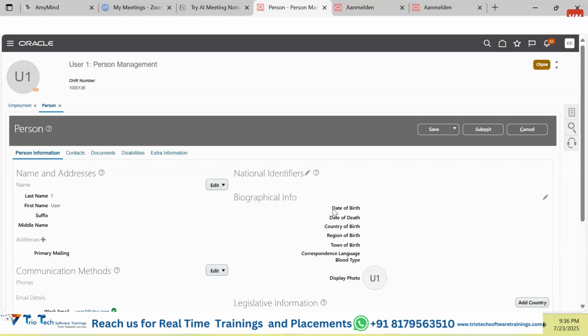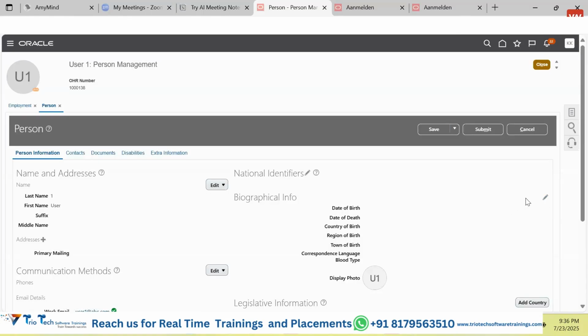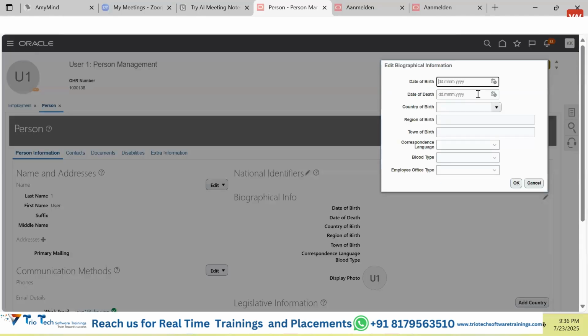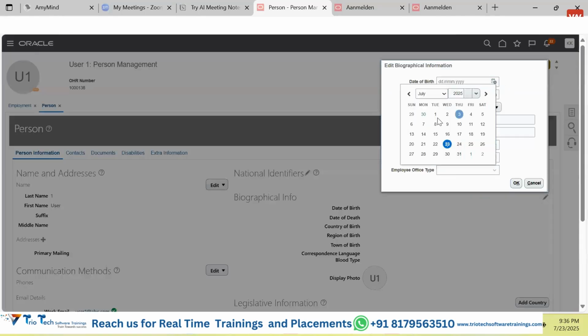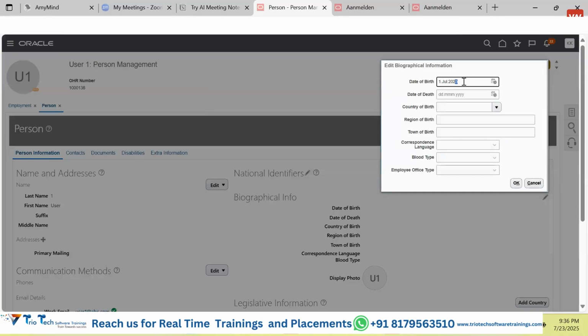Now guys, in case we want to add the date of birth, you can click on this pencil icon. This page will open into some editable screen. Sometimes you will see that it is also not uniform. Sometimes once you click on this section, it will open a pop-up window. You will pass the data here. Suppose I want to pass the date of birth as not 25, but I want to give the date of birth as 2000 only. Okay, and click on OK, like this.